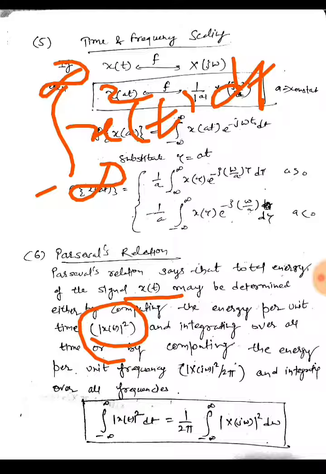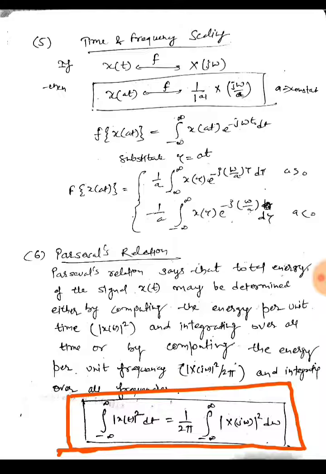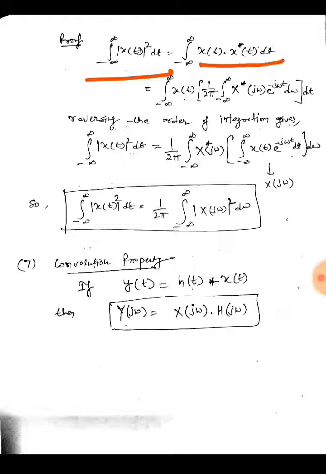So this is the main equation of Parseval's identity, which says that the energy in the time domain is equal to the energy in the frequency domain integrated over the frequency, that is, the integral of |x(t)| squared dt is equal to 1 upon 2 pi times the integral from minus infinity to infinity of |X(j omega)| squared d omega. You can prove it using this. If this is our signal in time domain, the integral of |x(t)| squared dt, which is the energy in time domain, I can write it as the product of x(t) and the conjugate of x(t).